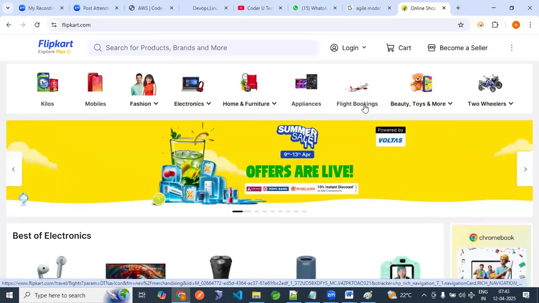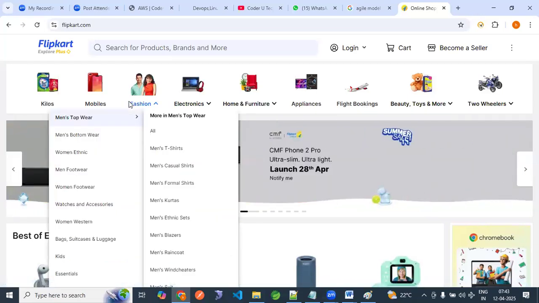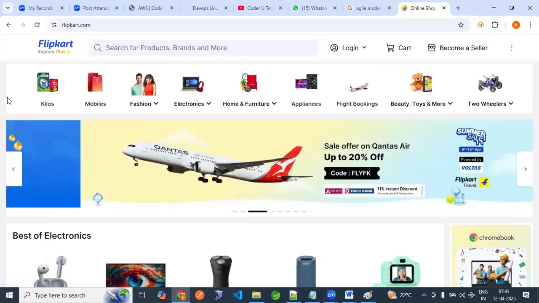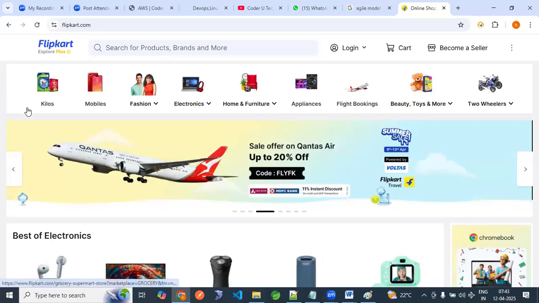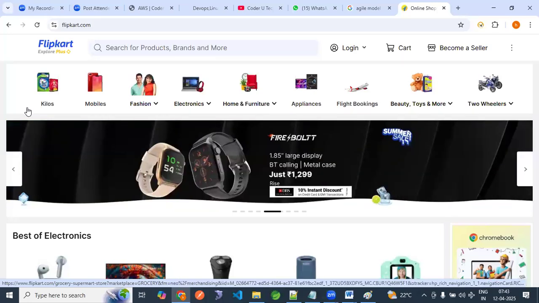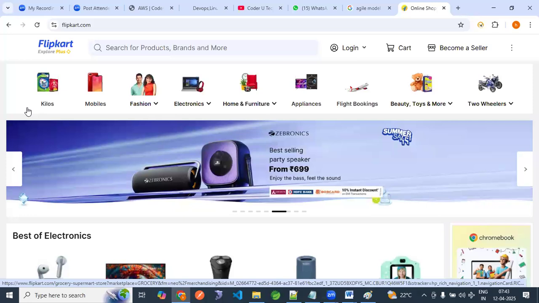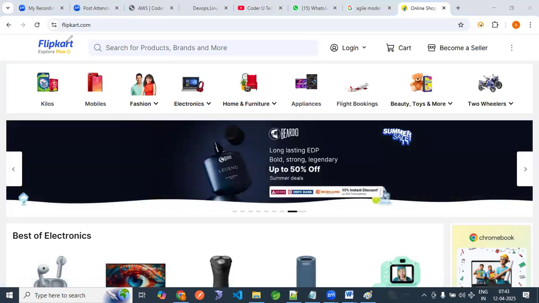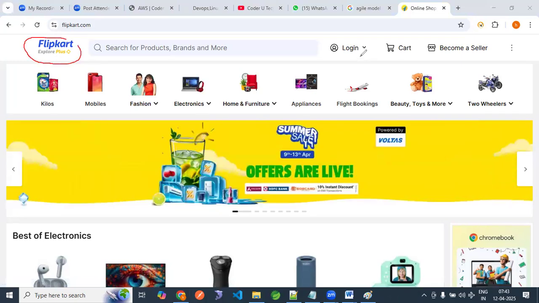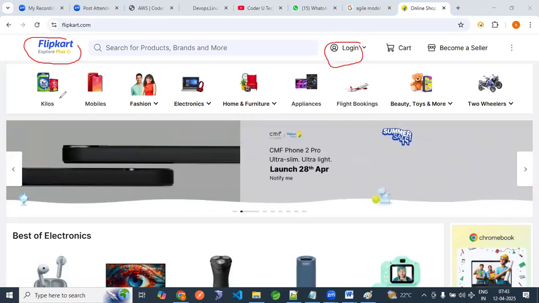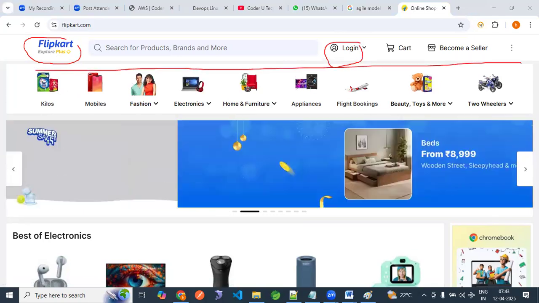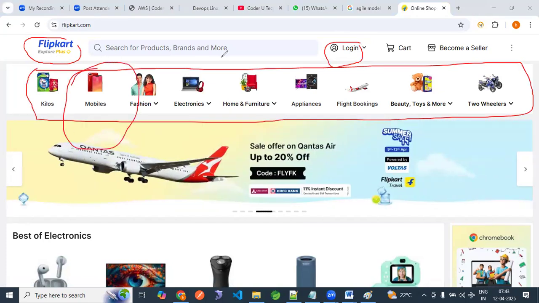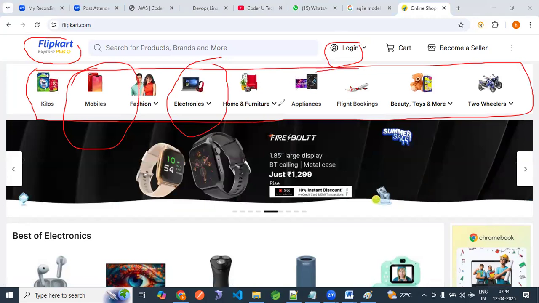Fashion, electronics, home, appliances. What is my requirement? Why am I here? I want to buy one shirt. So as a user, I can buy this shirt. This is a business requirement. A business requirement converted into code, that is development. The Flipkart team said that in future they want a web application with the logo of their company, where one can log in, and see at the top of the page what kind of shopping they want to do: buy a mobile, a laptop, some appliances.